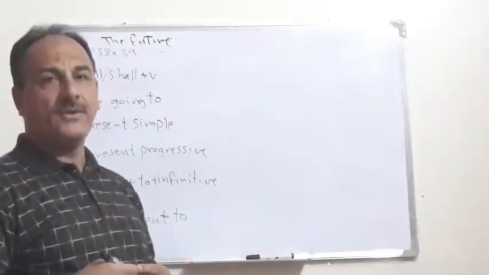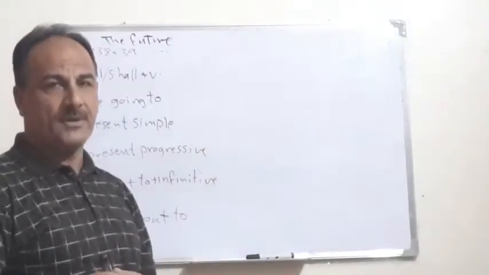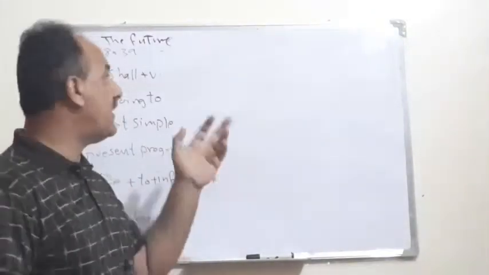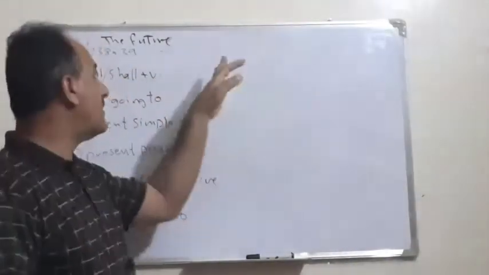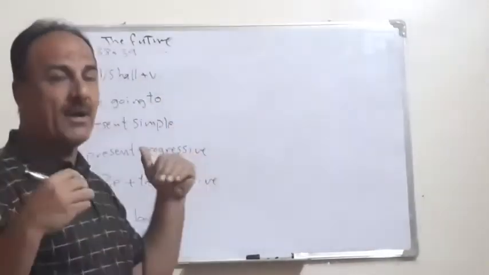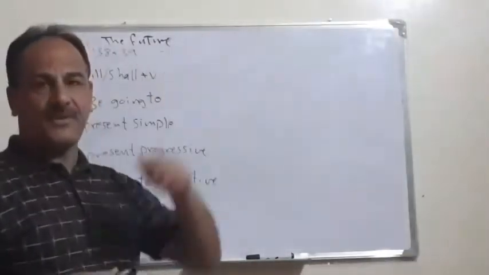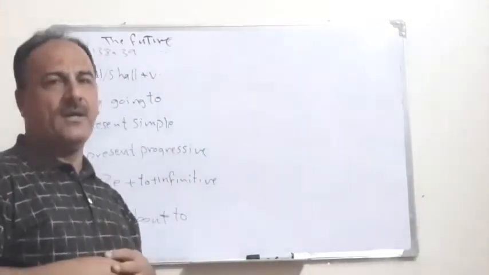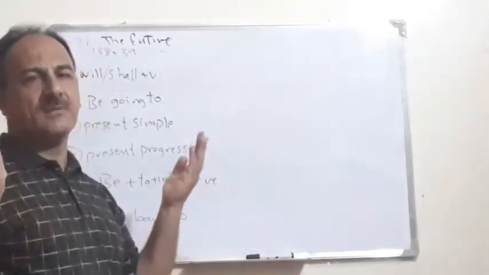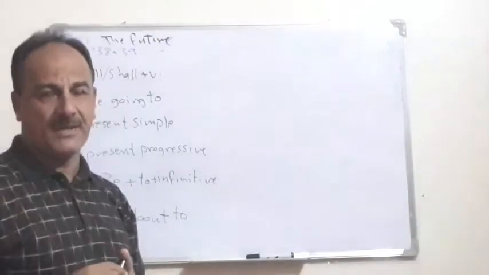Okay, the third tense we are going to discuss is the future. Remember, we talked about the past and then the present, and today we have the future. Just now we talked about the meaning of the future. And so we have three types according to whether it has a meaning of prediction, a meaning of willingness, or a meaning of intention or planning.